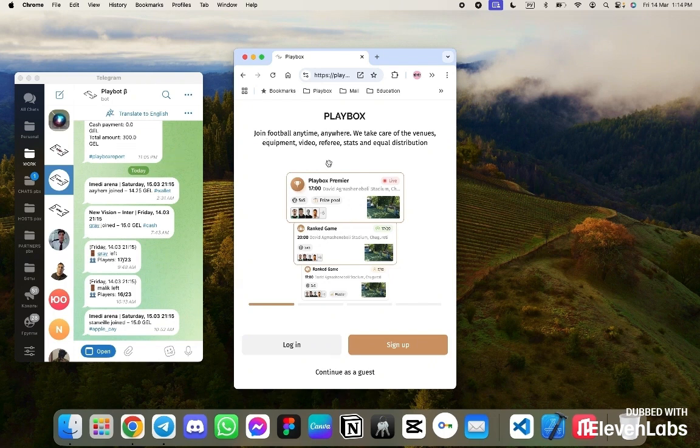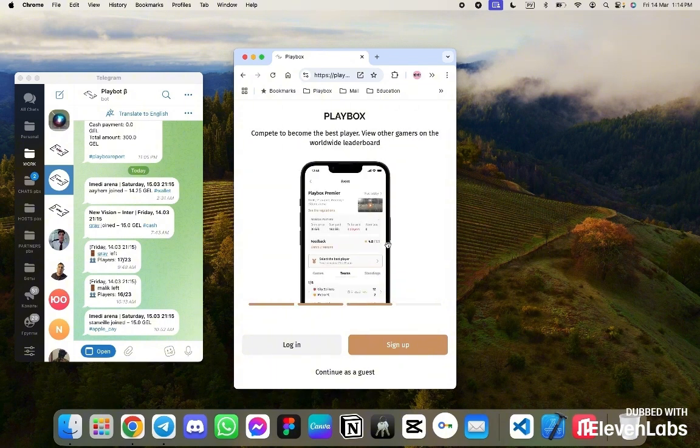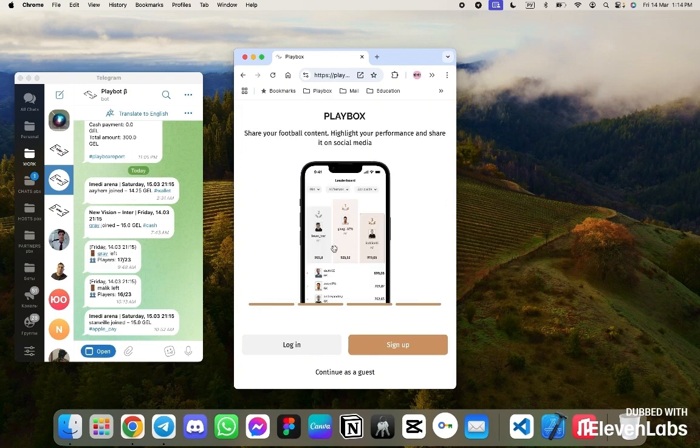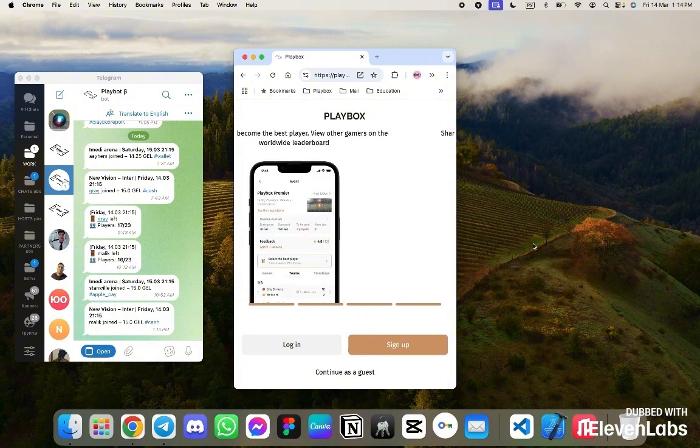Let's briefly explain. There is a feed of games. Here we are on the landing page, where the product is briefly described. A list of games is shown. The player's profile is on the results page, which they can access immediately after the game. And accordingly, there is a leaderboard with many filters.